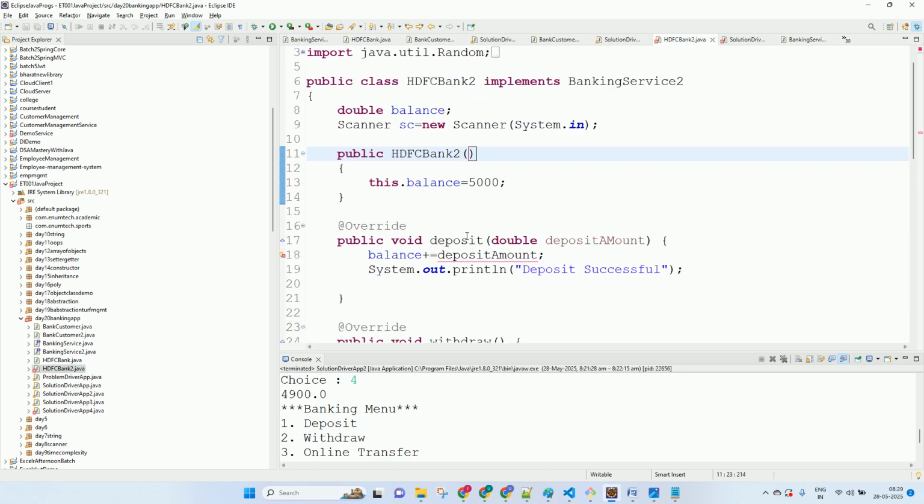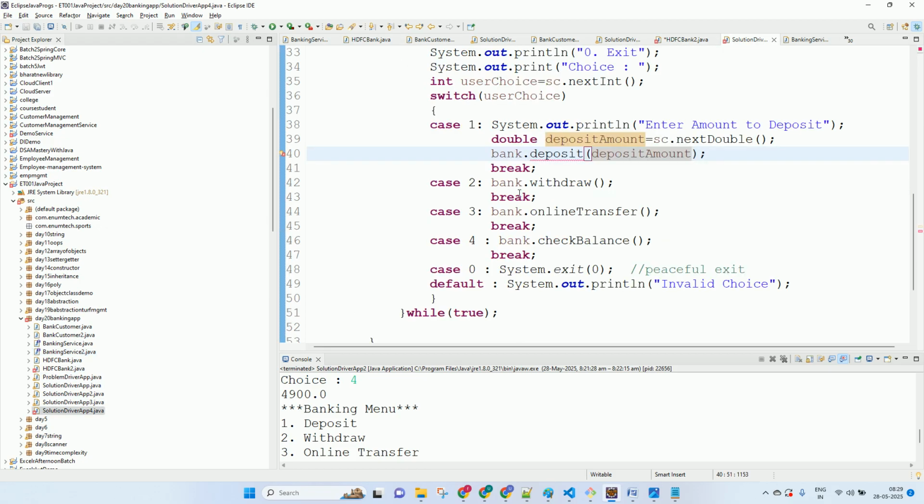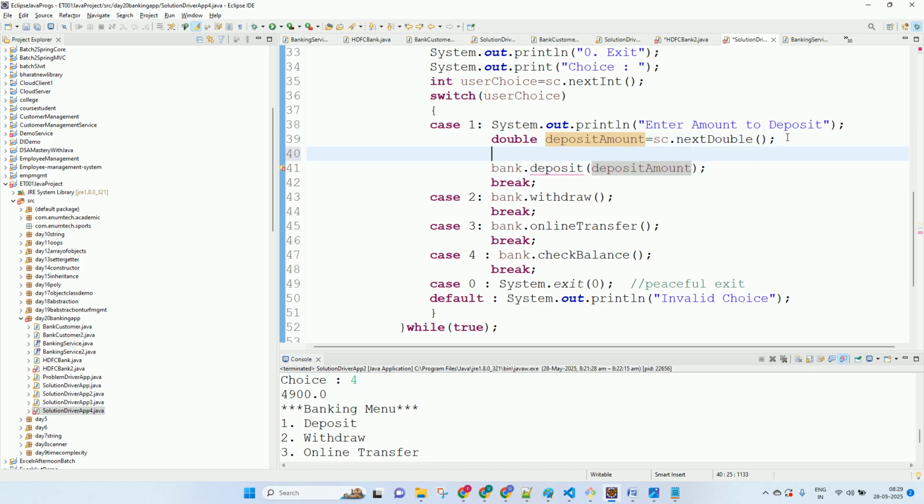Okay, here you also have to make sure that if the user passes a value, let's say you want to deposit minus, negative. If you say that I want to deposit minus 500, that will be the responsibility of the client of sending the proper data. So we can validate that. If the deposit amount is greater than 0, then only send it to the deposit.